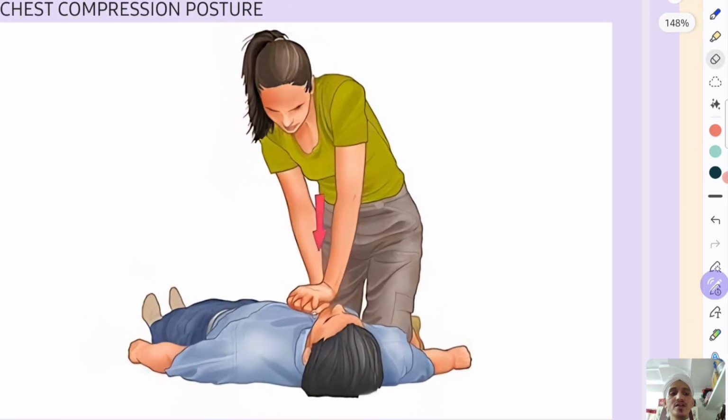Place the patient on the ground on a hard surface, and the person who is giving CPR should be bent on the knees, and see the posture of the hands. They should be like this, and they should be placed on the lower half of the sternum, and compressions should come from the weight of the body like this, as shown in the arrow. Okay, that's how one should give CPR.